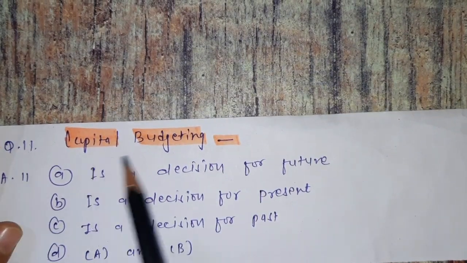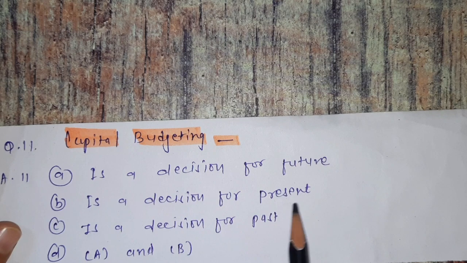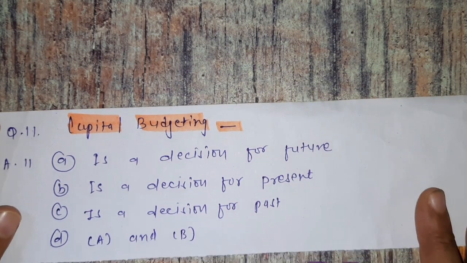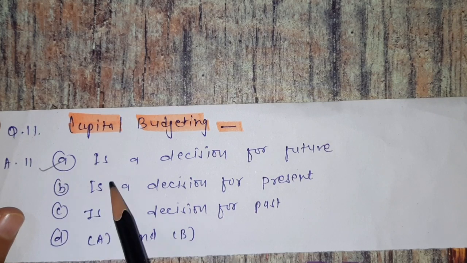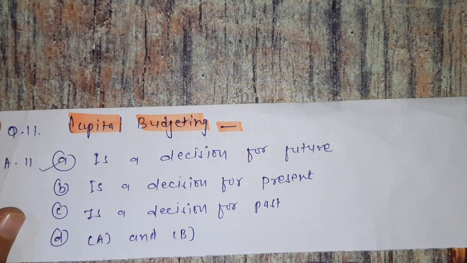Question number 11. Capital budgeting blank. Options are A, is a decision for future. B, is a decision for present. C, is a decision for past. And D, option A and option B. So which is the correct one? It is option A, is a decision for future. So what is a capital budgeting? Capital budgeting is a decision for future. Now we see the next question.